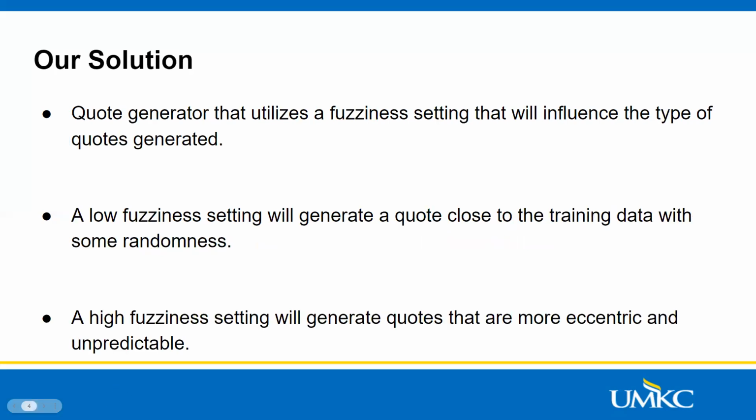Our solution is a quote generator that uses a fuzziness setting that influences the type of quotes generated. A low fuzziness will generate a quote close to the training data with some randomness, and a high fuzziness setting will generate quotes that are more eccentric and unpredictable.